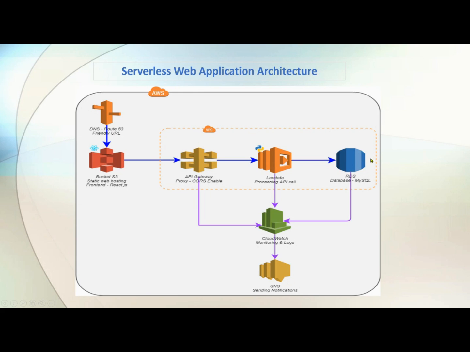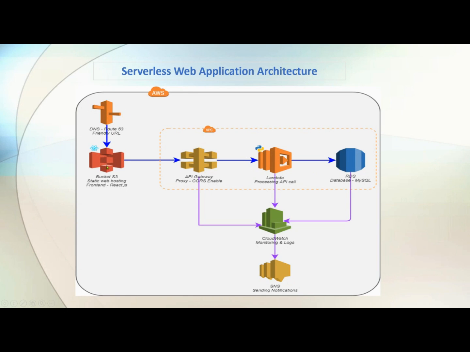So no one can go inside the database or touch the database as long as they are not satisfying the rules in this API Gateway. Once API Gateway confirms you are an authorized user, you can access the application. Then you can develop one Lambda function which will consume the request from the API Gateway, get the data from the RDS database, and then give back a response to the website. So this is pretty much a straightforward flow.